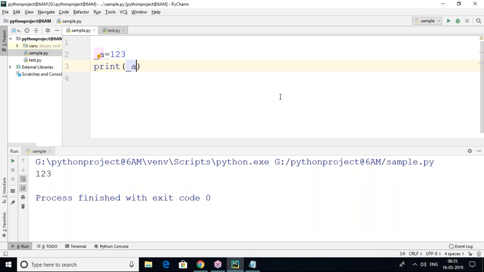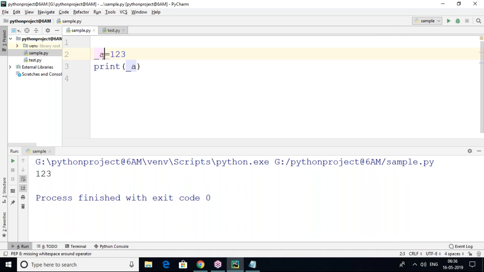Yes, that is also there, but that's not actually private; that is a special variable. We will come to know that because in our Python session we have a lot of special variables, like underscore underscore name underscore underscore, underscore underscore main underscore underscore. All those things we have, but we will come to that later. So if it starts with underscore, then it is a private variable.